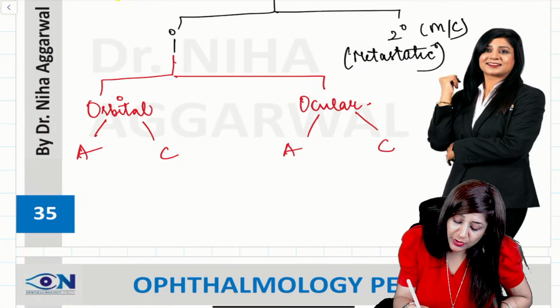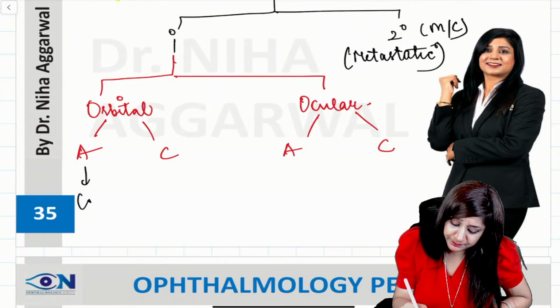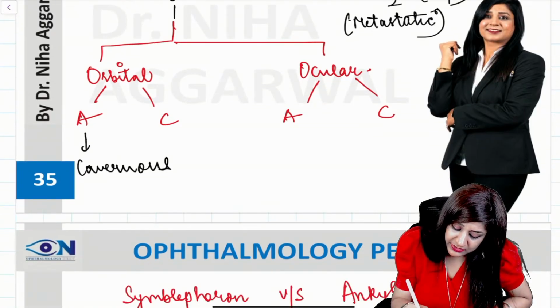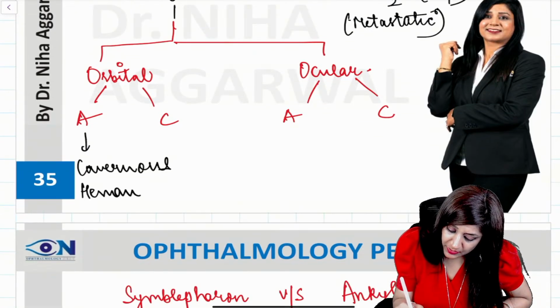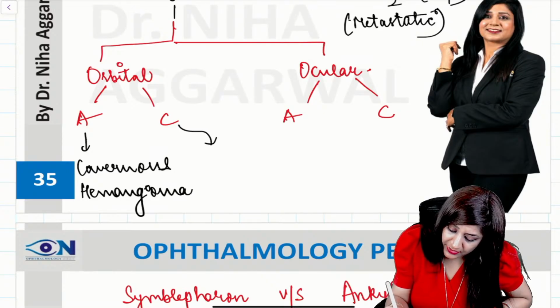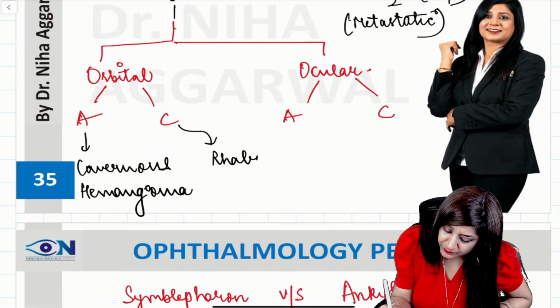Orbital tumors which are found in adults will be cavernous. It can be the cavernous hemangioma. Orbital tumors in the children can be rhabdomyosarcoma.